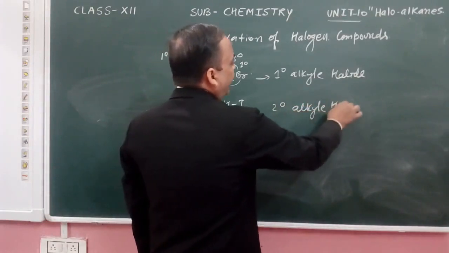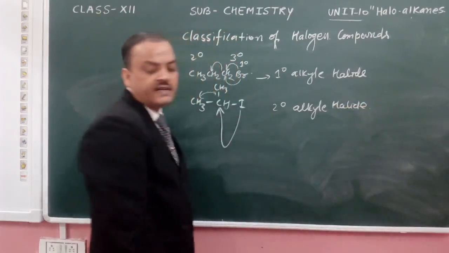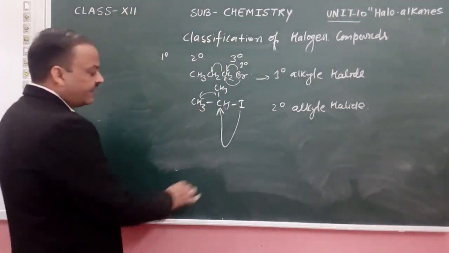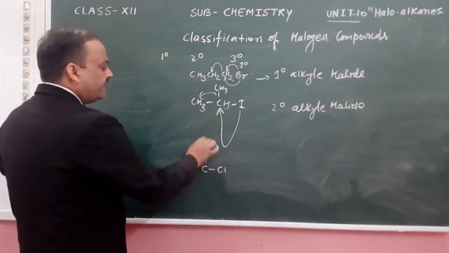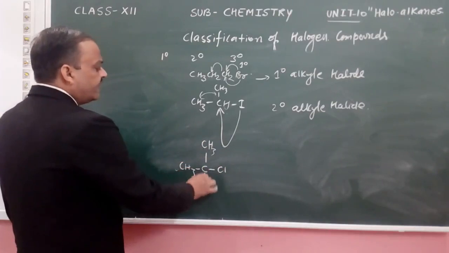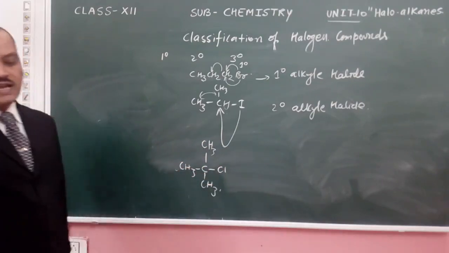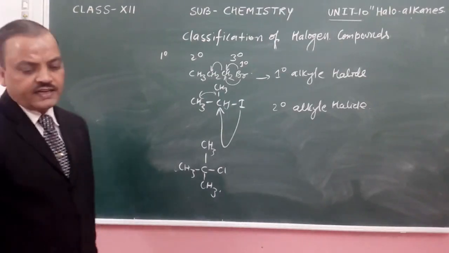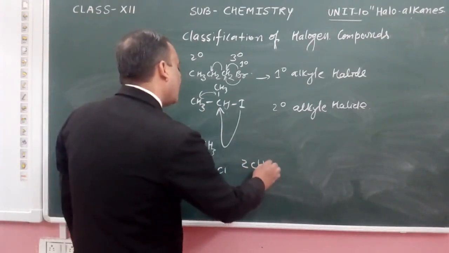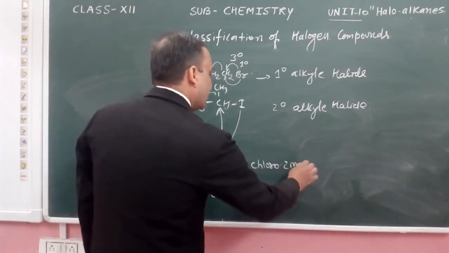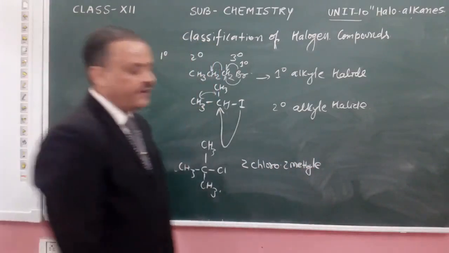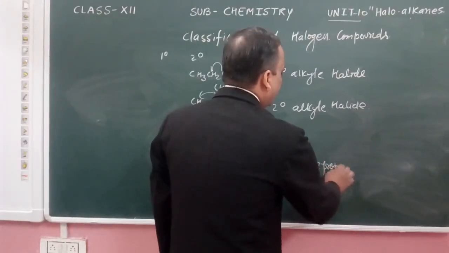Like this, what is the meaning of 3 degree? Here the chlorine is attached to a carbon, which is attached to three other carbon atoms.